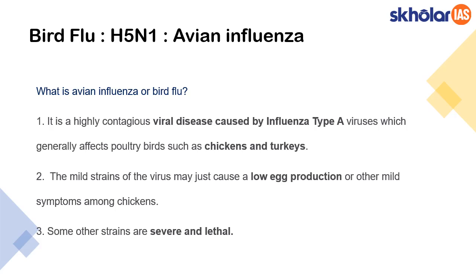When you look at the name H5N1, H denotes hemagglutinin and N denotes neuraminidase. Both are surface proteins present on the virus, and these surface proteins act as antigens and are specific to a particular antibody that our body produces. With these H5 and N1 antigens, this particular virus attacks chickens, turkeys or whatever birds it is susceptible to. Avian influenza is a very dangerous disease and its strain virulence varies from mild to lethal.